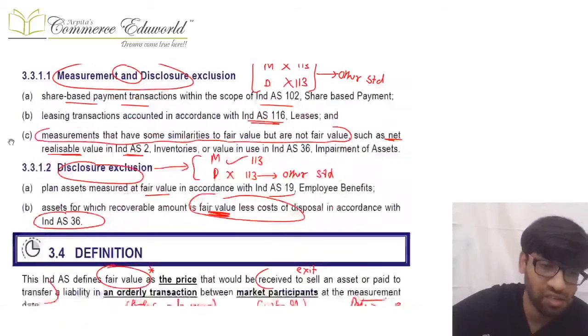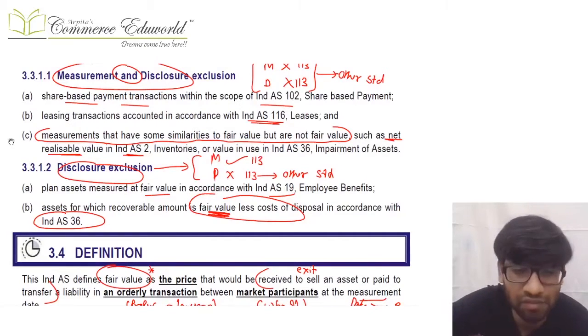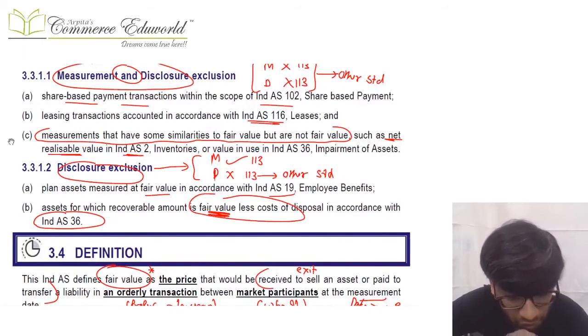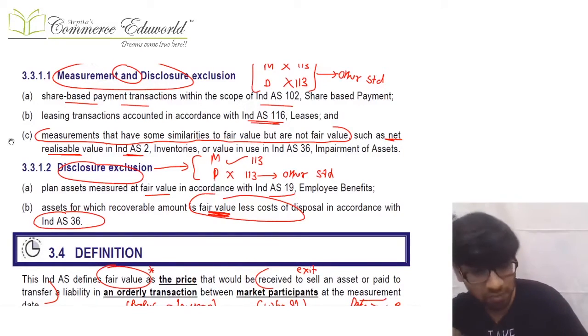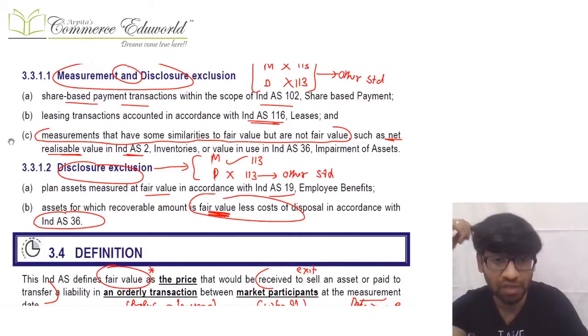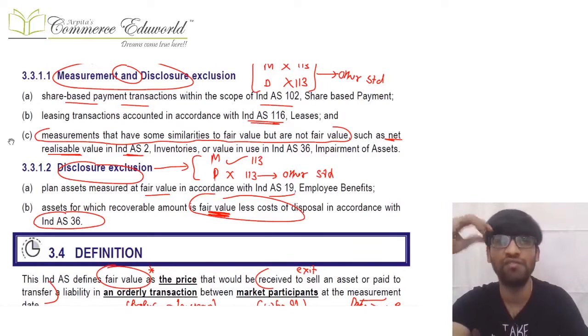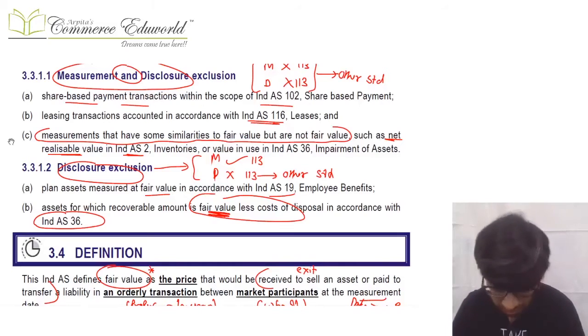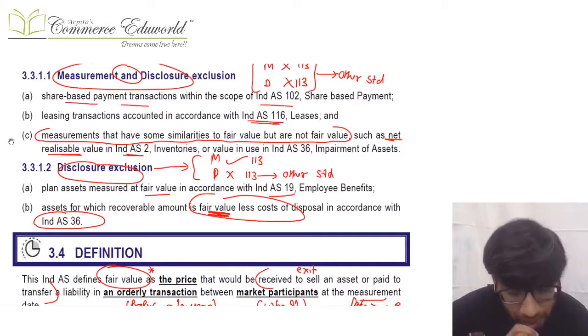Okay, then there is a certain disclosure exclusion. Disclosure exclusion means measurement will be as per 113 but disclosure will not be as per 113. Example, fair value of a plan asset as per Ind AS 19. Accounting as per Ind AS 19, but measurement as per 113. Measurement will be as per 113 but disclosure will not be as per 113. Disclosure will be as per that other standard. Similarly, in Ind AS 36, when you want to calculate recoverable amount, you calculate fair value less cost of disposal. That fair value amount will be calculated here in 113, but the disclosure as per 36.